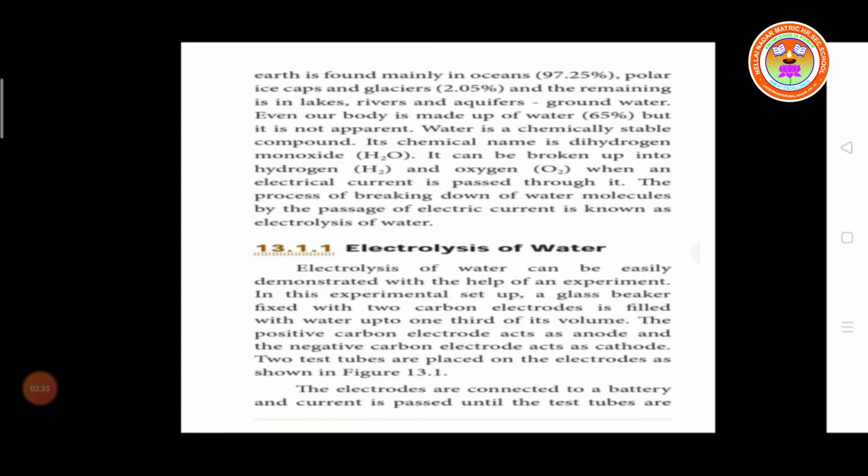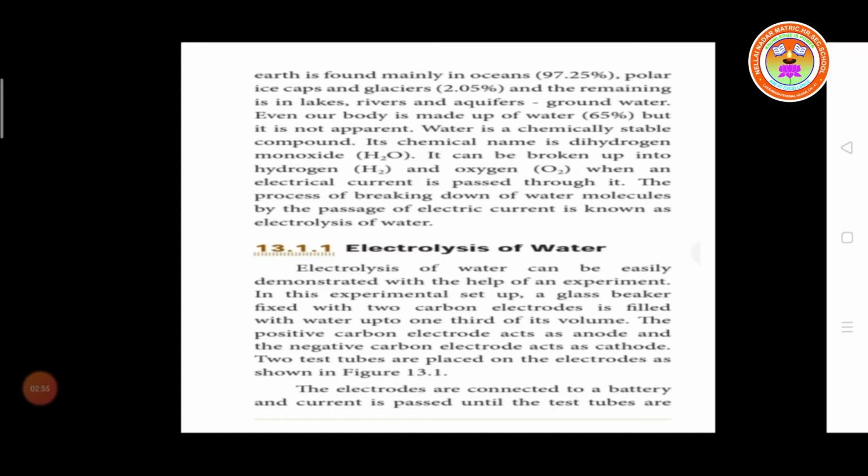So water is a chemically stable compound. What is a chemically stable compound? What is the chemical name of water? What is the formula? H2O. It contains 2 hydrogen, 1 oxygen. So dihydrogen monoxide. Di means 2, mono means 1. So dihydrogen monoxide is the chemical name of water.